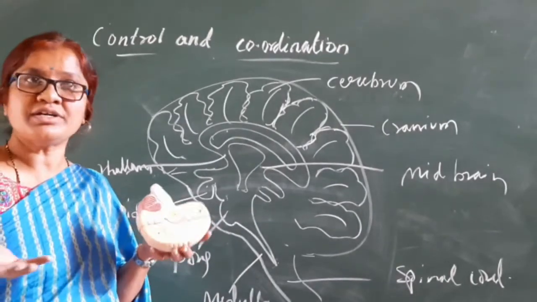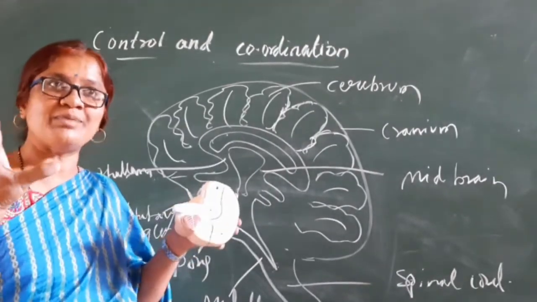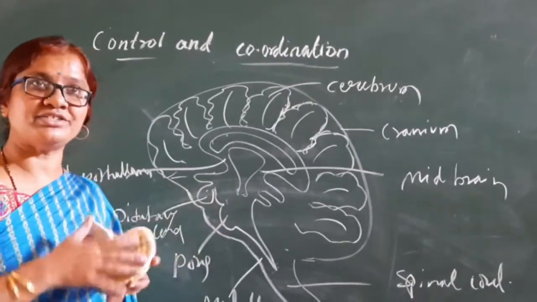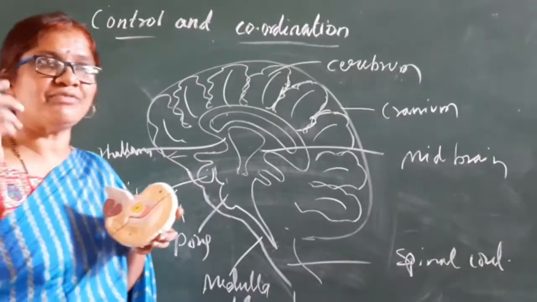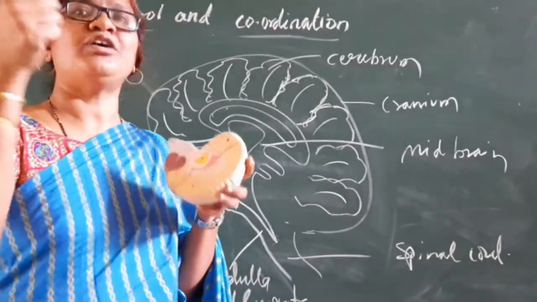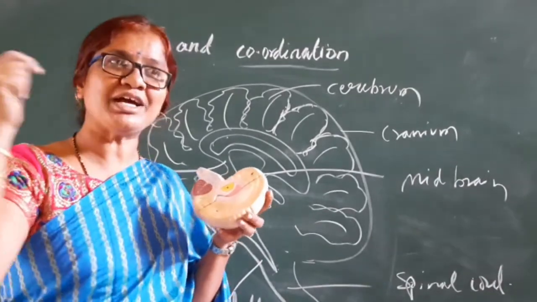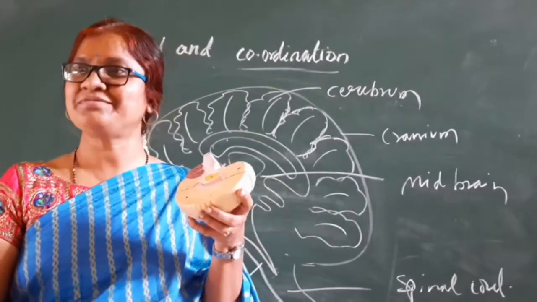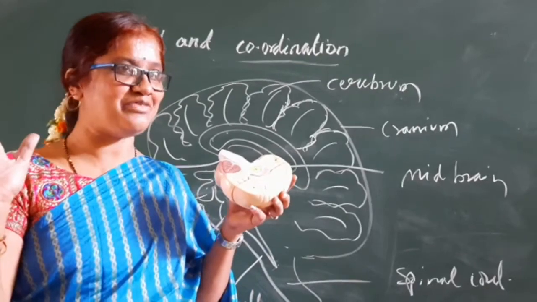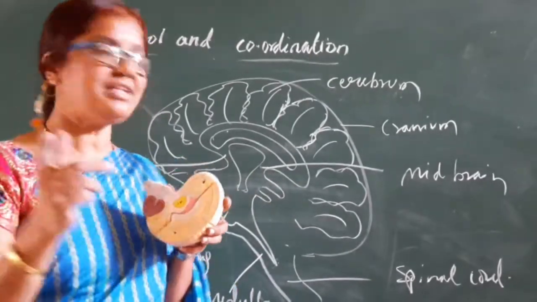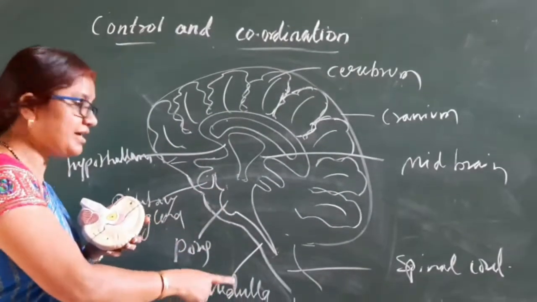The digestion process is not under control. Only having the food is our process, and digesting everything is involuntary. Heartbeat, you never control your heart. Automatically the heartbeat goes on, right? When it will be stopped is when we end our life. So those are involuntary actions, all carried out by the midbrain and the hindbrain.